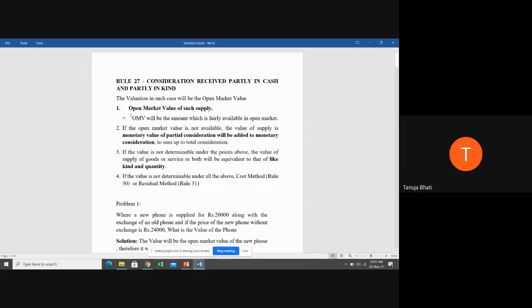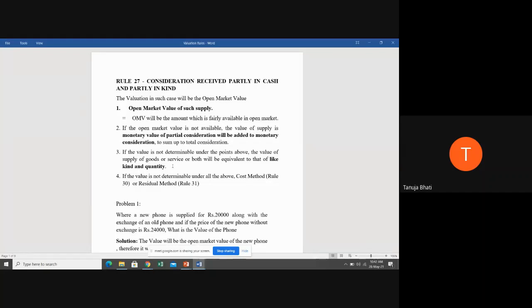Suppose the value cannot be determined by these two methods, then what is the manufacturer supposed to do, on what is he supposed to charge GST? Now Lay's chips he's selling to whom? The wholesaler. Now if he's not able to find the value, he has to see the price of similar kind of product in the market.